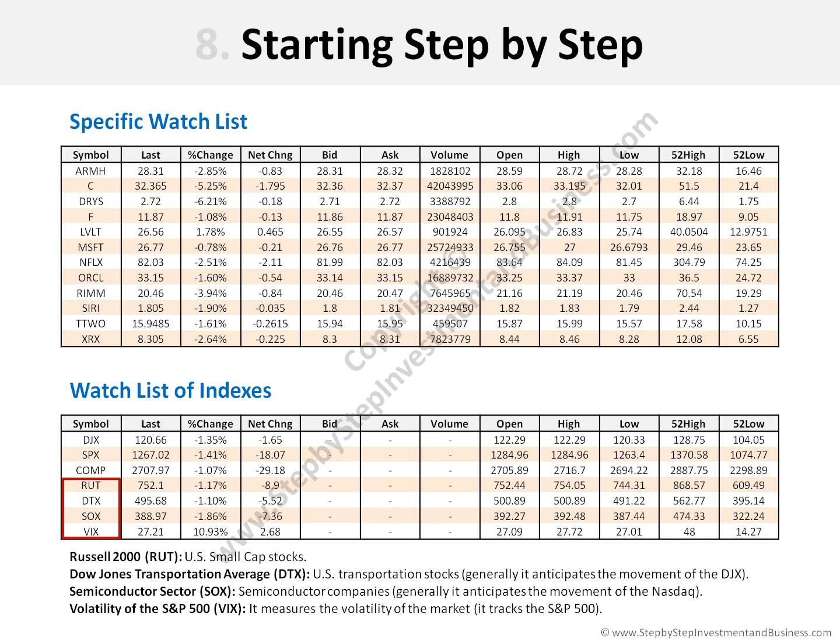The Dow Jones Transportation Average, whose symbol is DTX, which tracks the performance of the U.S. transportation stocks. This index is interesting because generally it anticipates the movement of the Dow Jones Industrial Average. We can follow the Semiconductor Sector Index, whose symbol is SOX, which tracks the performance of semiconductor companies. This index is interesting because generally it anticipates the movement of the NASDAQ.